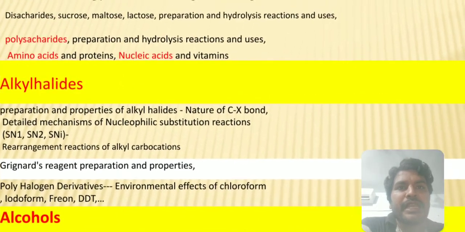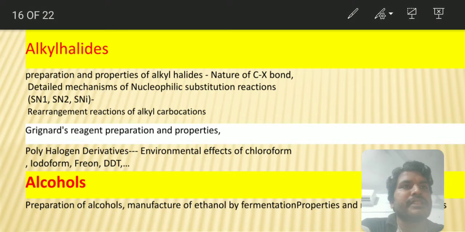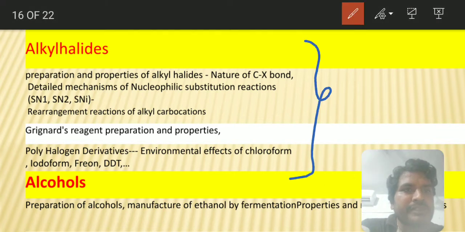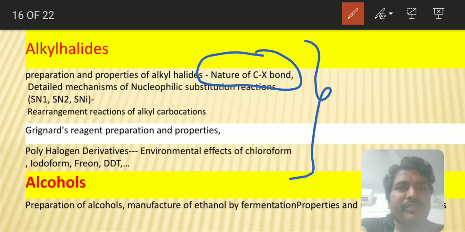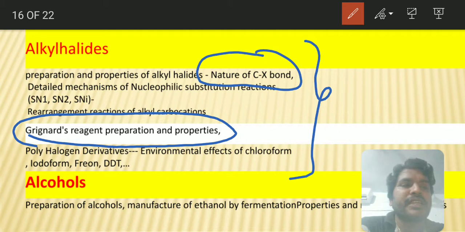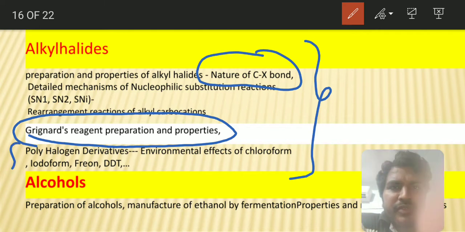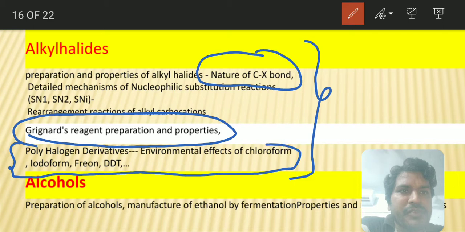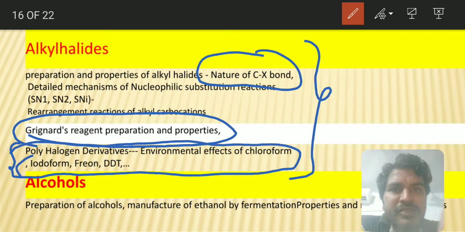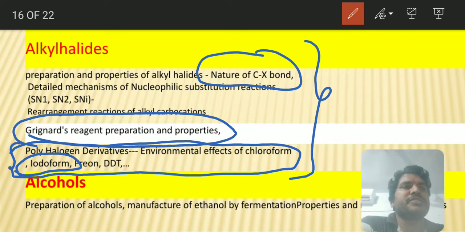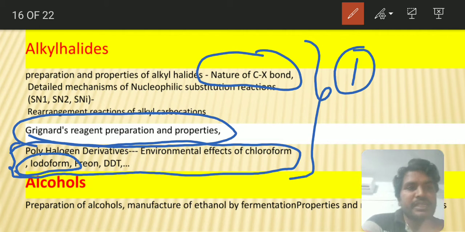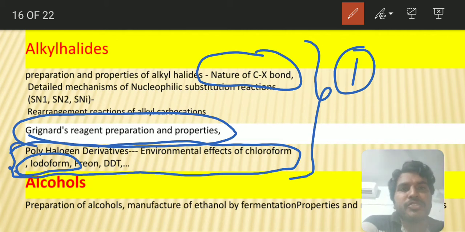And next you see alkyl halides. This is very important. In alkyl halides, be careful with the nature of the C-X bond and Grignard reagents. Whenever alkyl halides are treated with magnesium in dry ether, they produce the Grignard reagent. And be careful with polyhalogen derivatives. Besides these, the iodoform test: definitely you can expect one question every time. Either a direct question will come or a linking question based on iodoform.